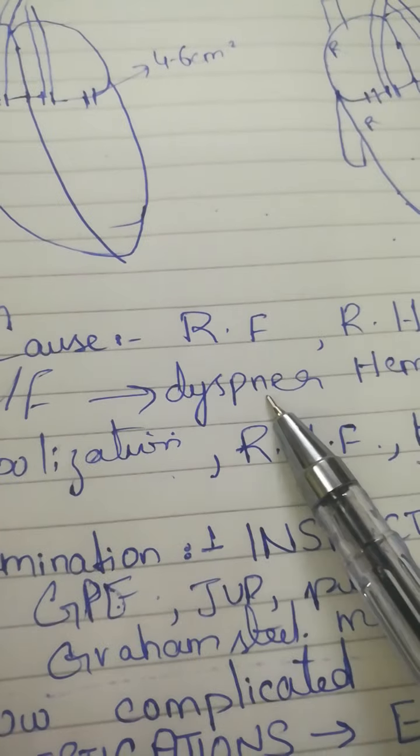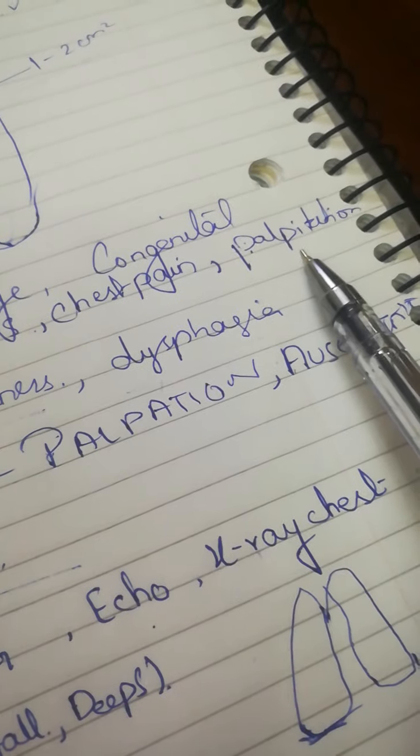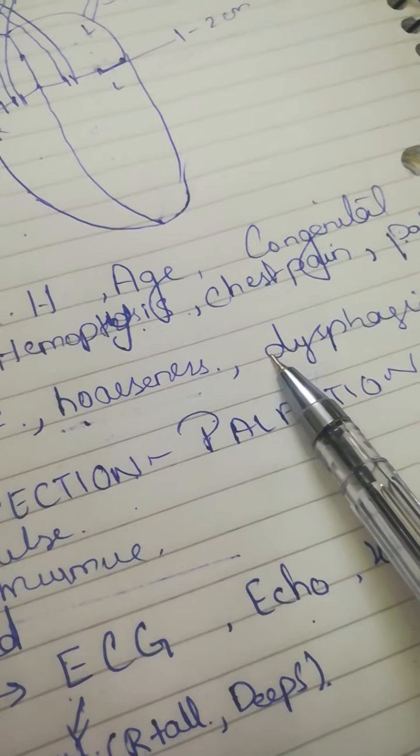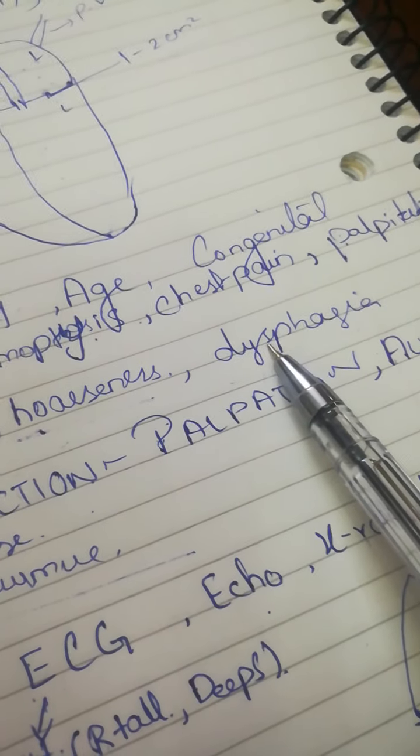Clinical features are: number 1, dyspnea; number 2, hemoptysis; number 3, chest pain; number 4, palpitation; number 5, embolization; number 6, right heart failure; number 7, hoarseness; and number 8, dysphagia.